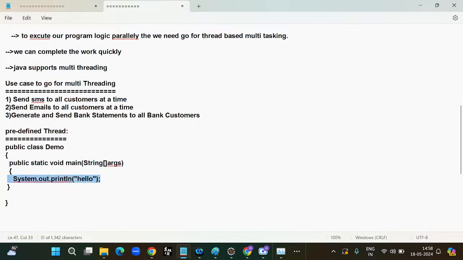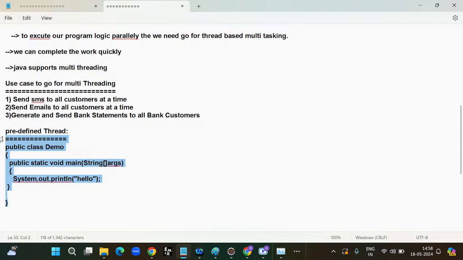Whenever I execute this program, JVM will execute it, and that thread is called the main thread. All the programs we have written till now, at the time of execution, JVM internally uses one thread, the main thread. The main thread we can also call the default thread.